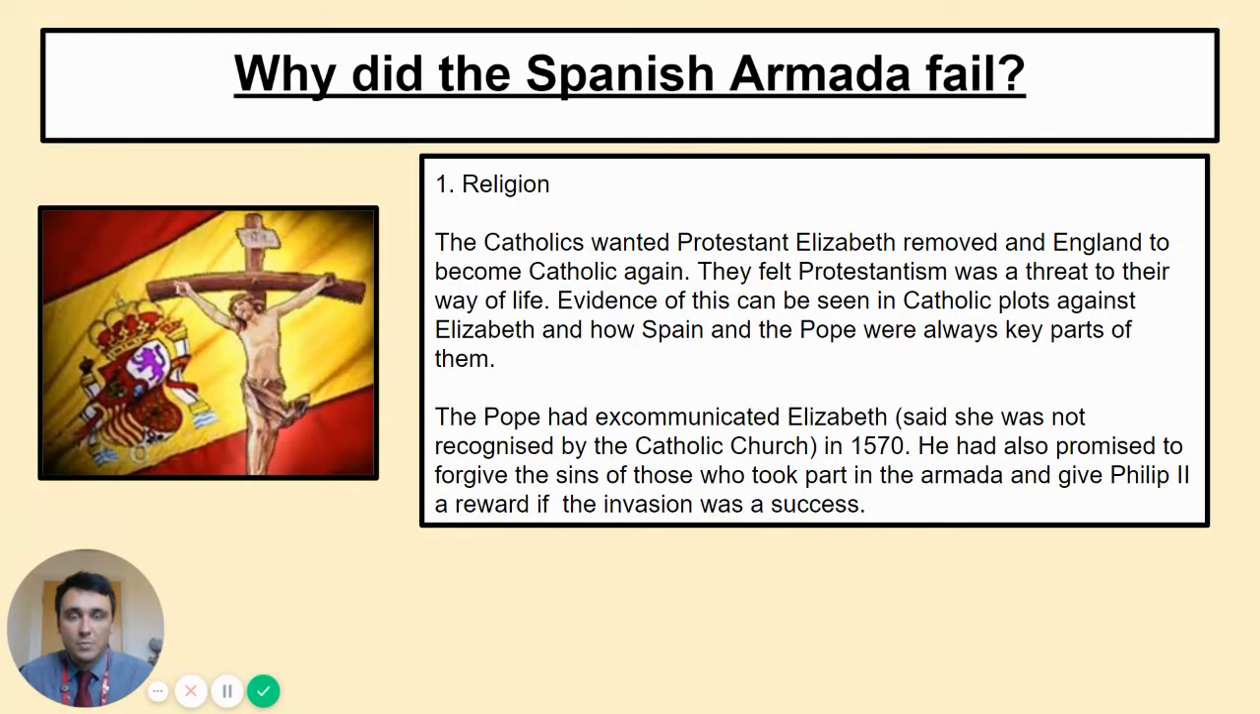You've got the Pope as well. The Pope had excommunicated Elizabeth, if you remember. She wasn't recognised by the church anymore. She was seen as an enemy of the Catholic faith, and the Pope had issued papal bulls saying this. And the Pope had also said he would forgive the sins of those who took part in the Armada and give Philip II a big cash reward as well for taking part in it if he was successful.